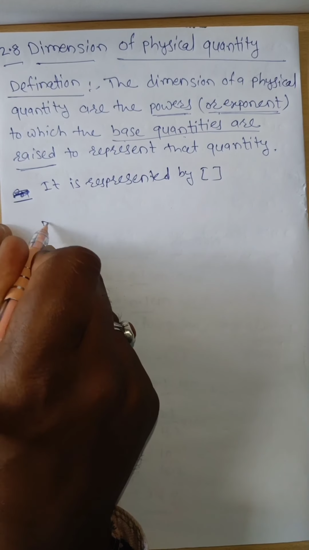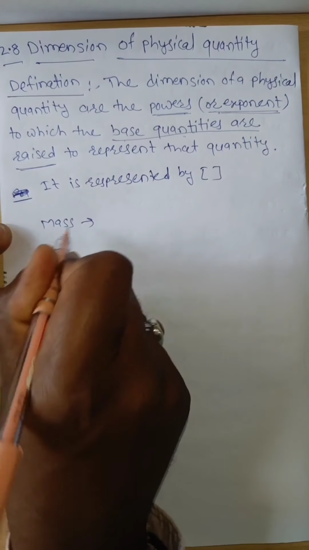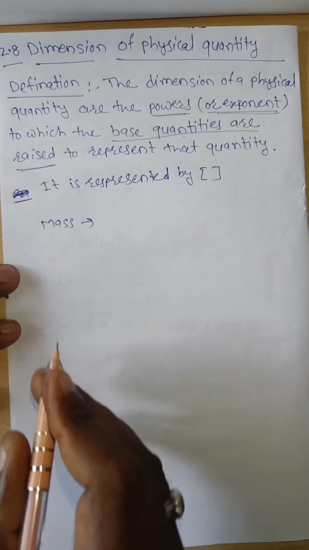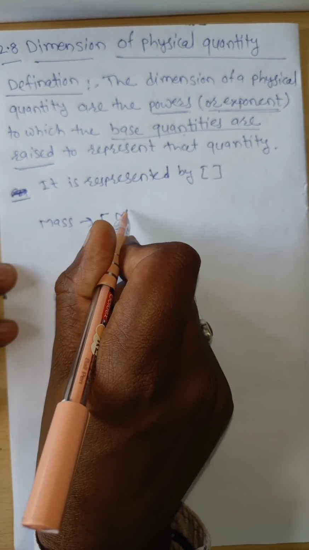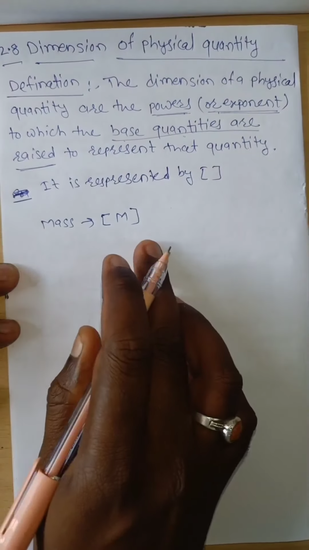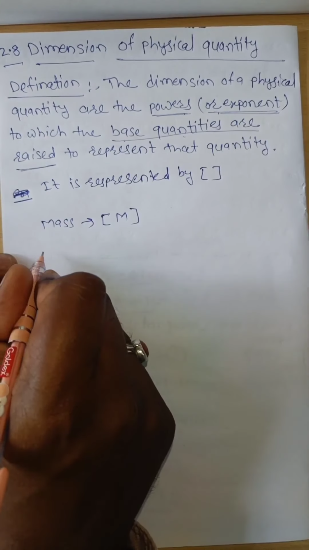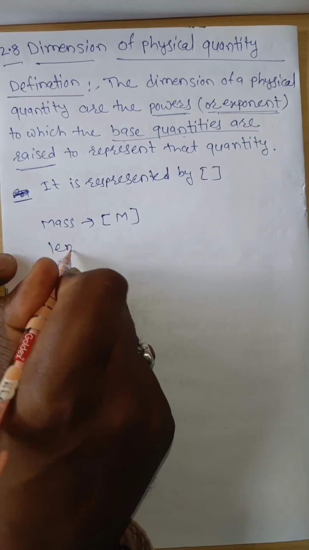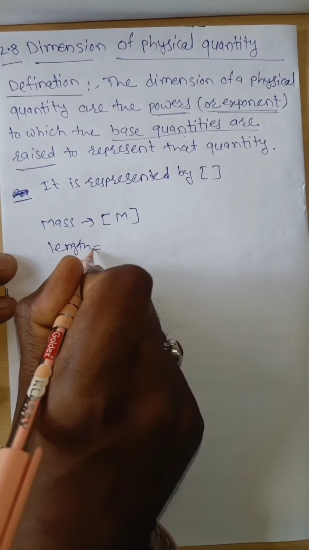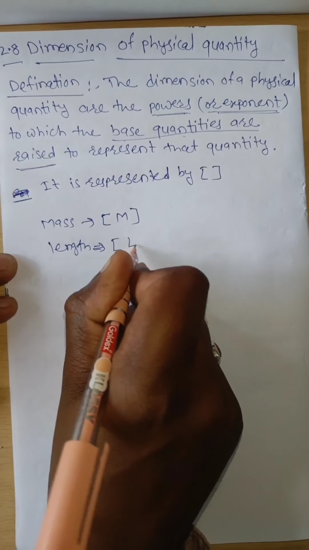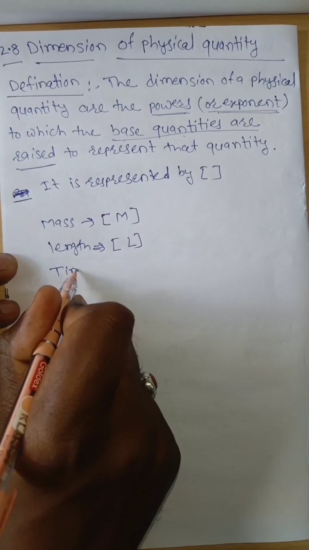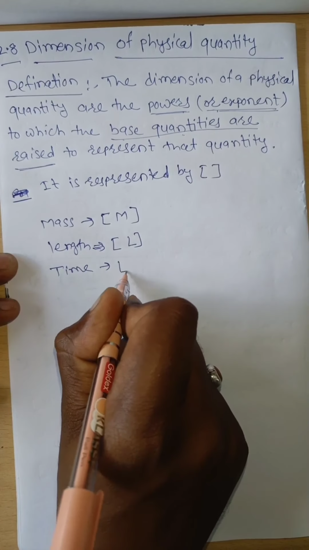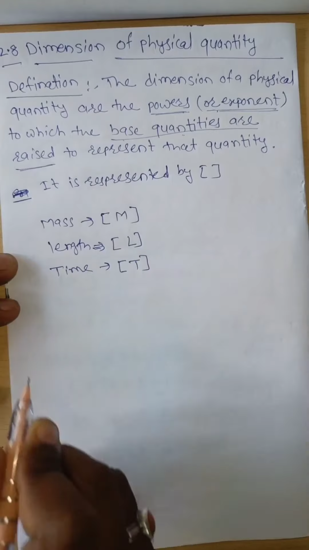Now, if the base quantity is mass, then the dimension of that base quantity is M to the power 1, or M in square bracket. If the base quantity is length, it can be represented dimensionally as L. If the base quantity is time, it can be represented dimensionally as T. There are 7 base quantities.